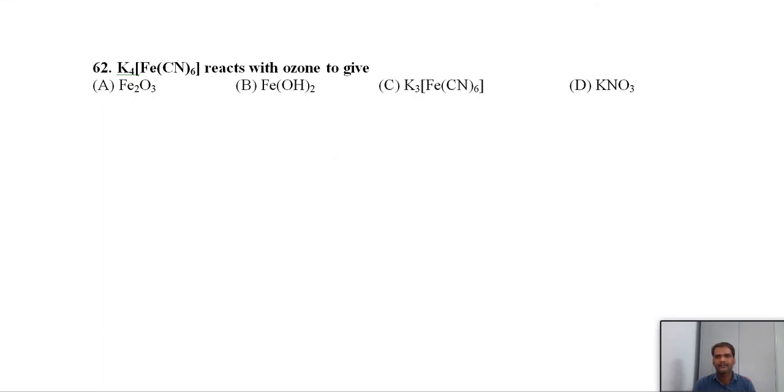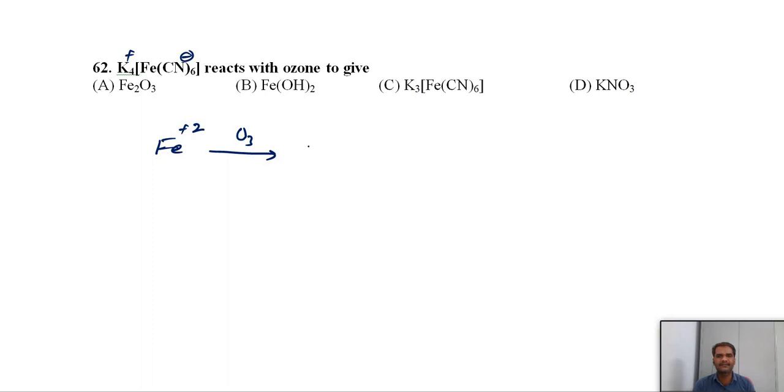Next, potassium ferrocyanide reacts with ozone to give. Here, in ferrocyanide, the iron oxidation state in this complex is plus 2. Here K4, cyanide is minus, potassium is plus: plus 4 minus 6, minus 2. So iron should have plus 2 oxidation state. We know that ozone is a strong oxidizing agent.